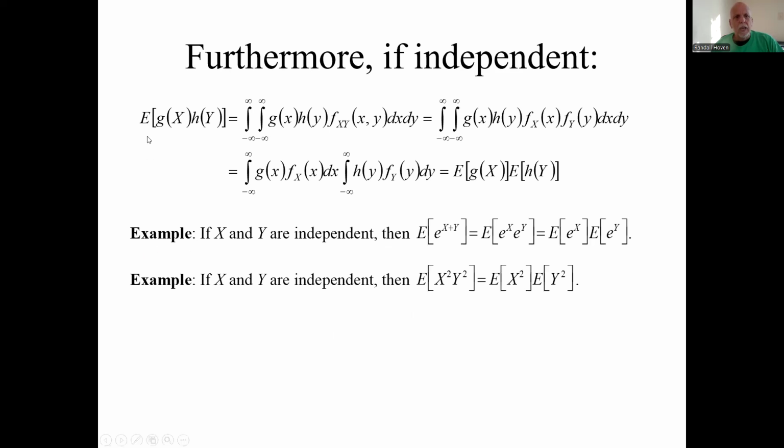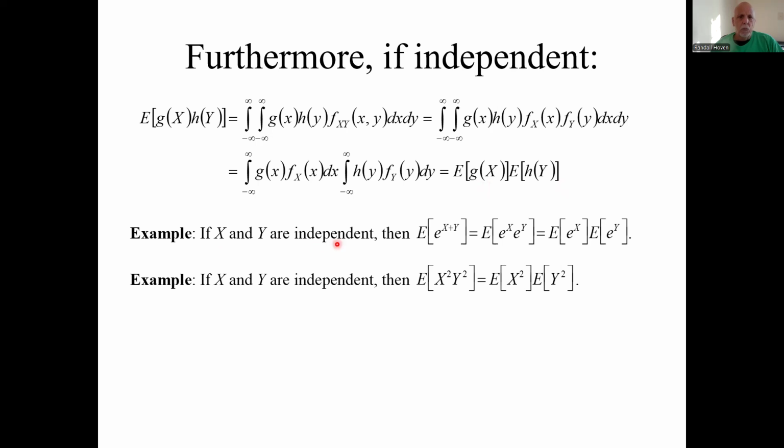Let's see. Consider the expectation of a product of two functions, each a function of just one random variable. If they are independent, the expectation of this product is the product of those individual expectations.